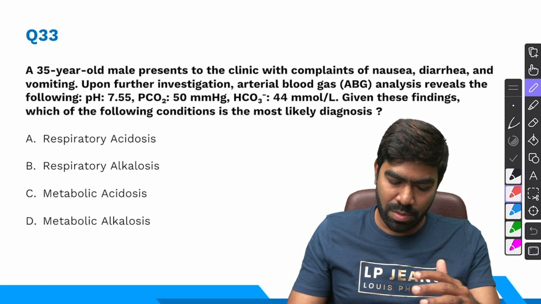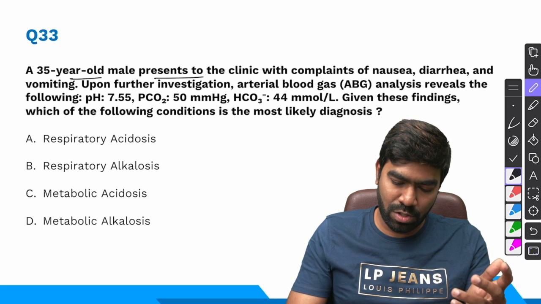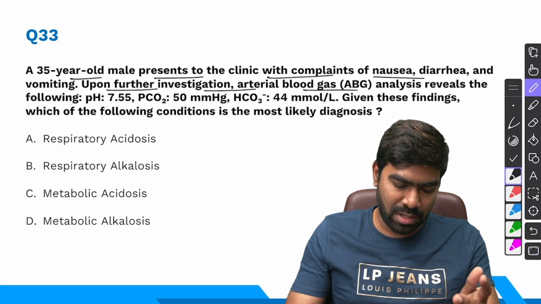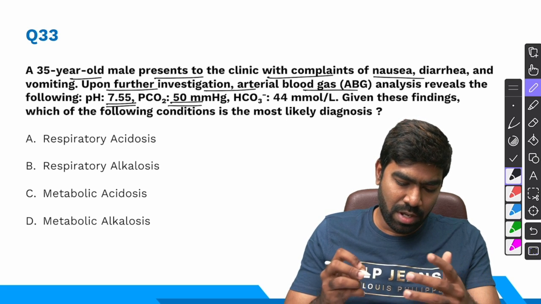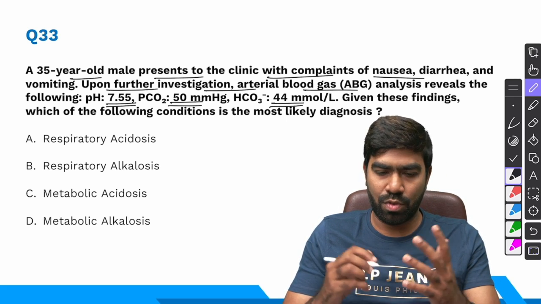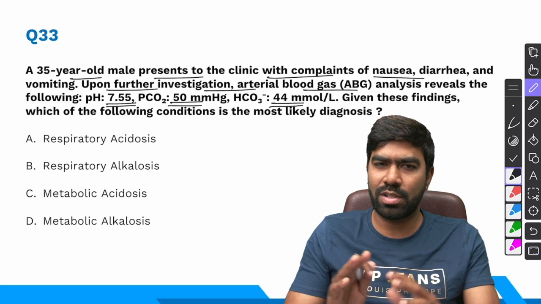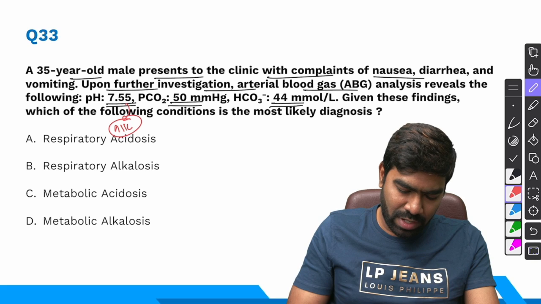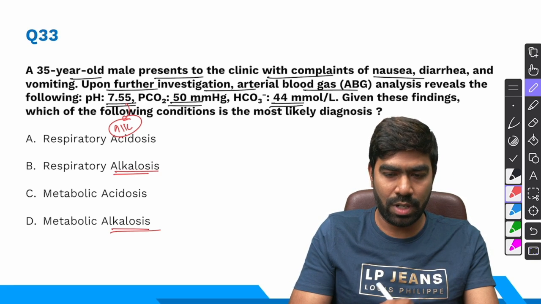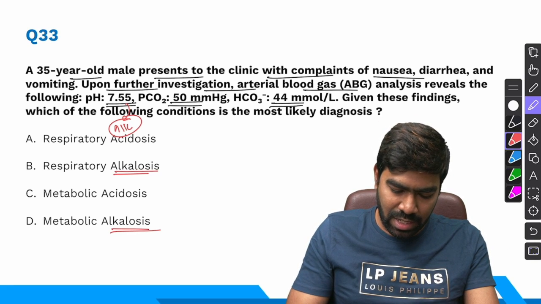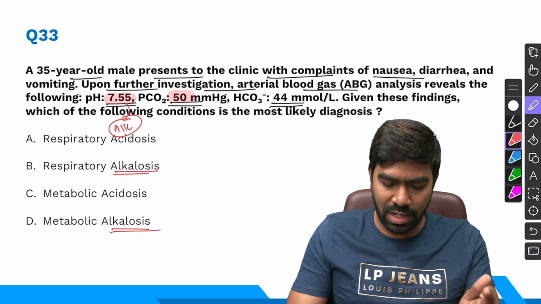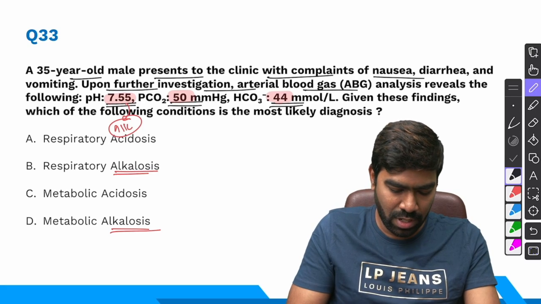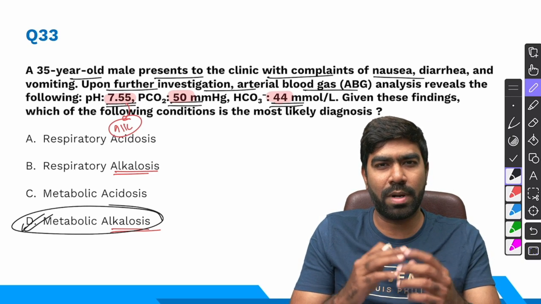All right. Coming to question number 33, a 35-year-old male presents to the clinic with complaints of nausea, diarrhea, and vomiting. Upon further investigation, ABG analysis reveals pH of 7.55, PCO2 of 50, and bicarbonate of 44. Given these findings, which of the following is the most likely diagnosis? It's a straightforward one. The pH is alkalotic, so definitely it must be some form of alkalosis only. And you can see the pH is increasing, but carbon dioxide is increasing and bicarbonate is also increasing. All arrows moving in the same direction means it's going to be metabolic only. So my diagnosis will be a simple, straightforward metabolic alkalosis.